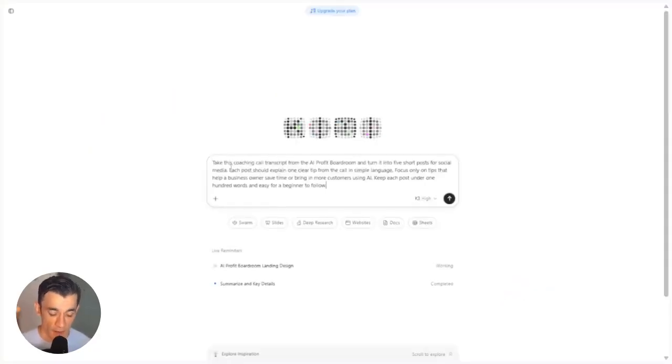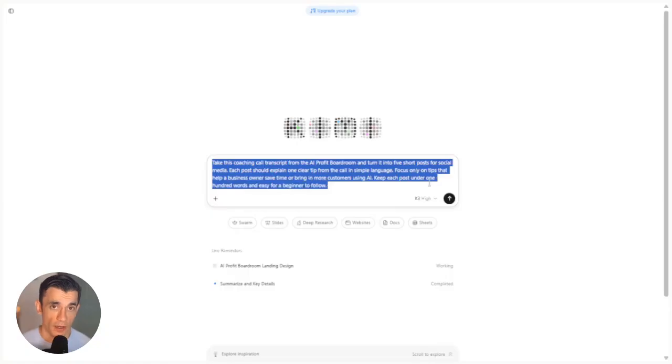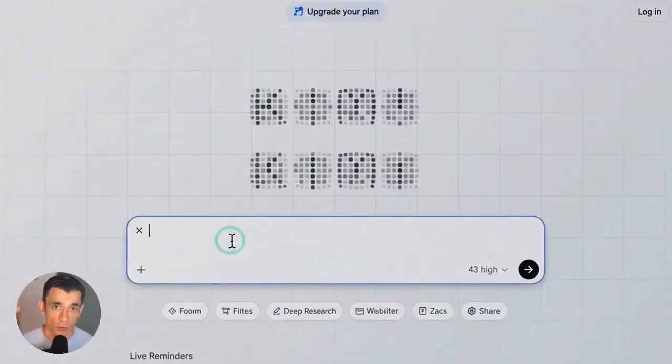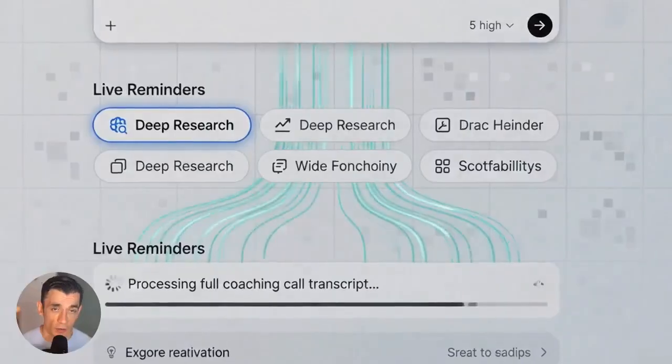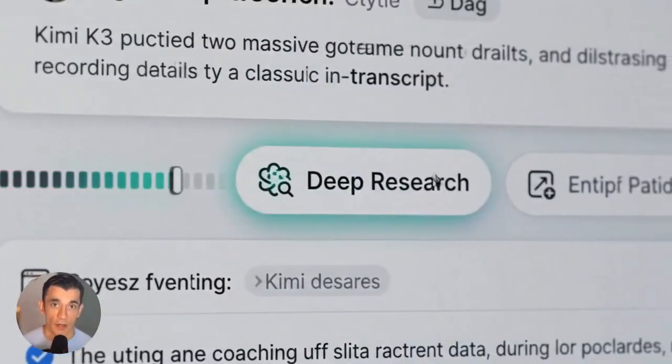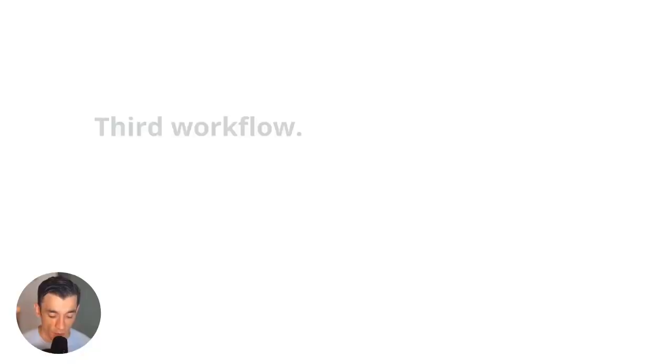Here's the prompt. Take this coaching call transcript from the AI Profit Boardroom and turn it into 5 short posts for social media. Each post should explain one clear tip from the call in simple language. Focus only on tips that help a business owner save time or bring in more customers using AI. Keep each post under 100 words and easy for a beginner to follow. Because Kimi K3 can hold the whole transcript in memory at once, it catches details a smaller tool would miss halfway through the recording. The result is 5 ready-made posts pulled straight from a real coaching call with nothing lost in the middle. Third workflow.